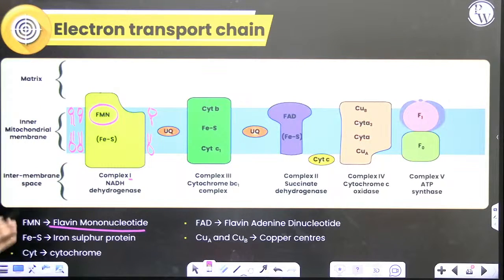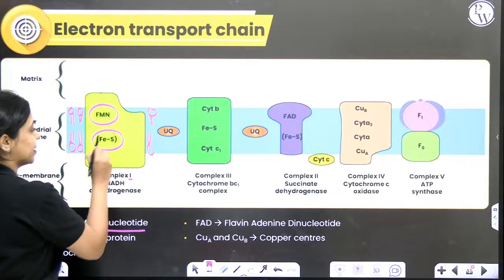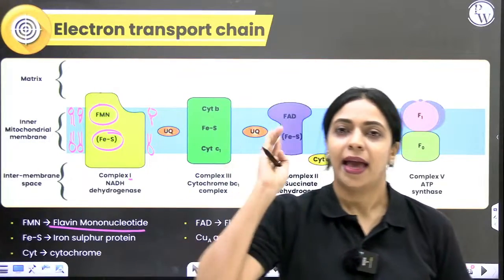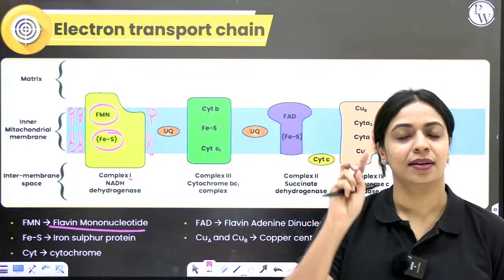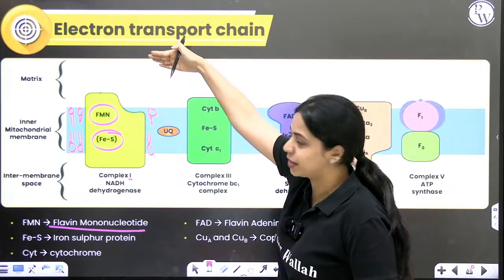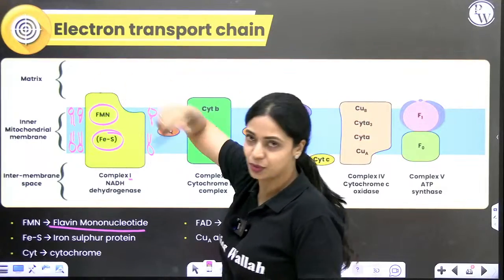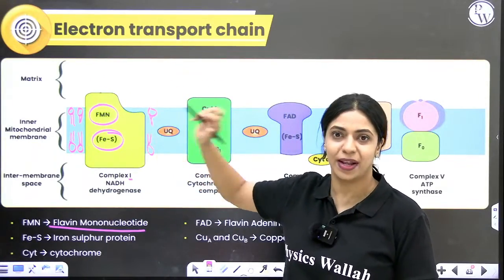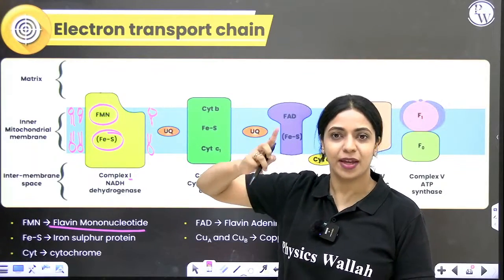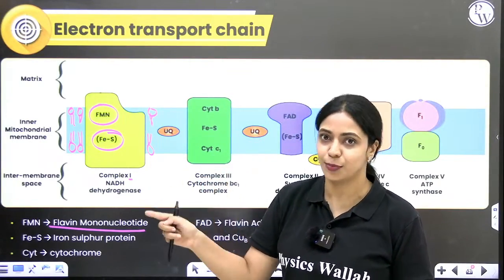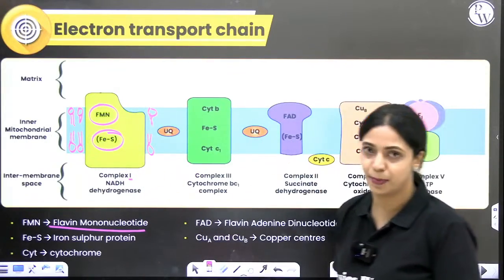Along with that, there is an iron sulfur protein that we represent as FeS. Complex 1, NADH dehydrogenase, will receive electrons from NADH. See, matrix is here. In the matrix, NADH is there. That will provide electrons to this. Within the first complex, you have 2 components: FMN, flavin mononucleotide, and FeS, iron sulfur protein. Okay, so that is the first part.